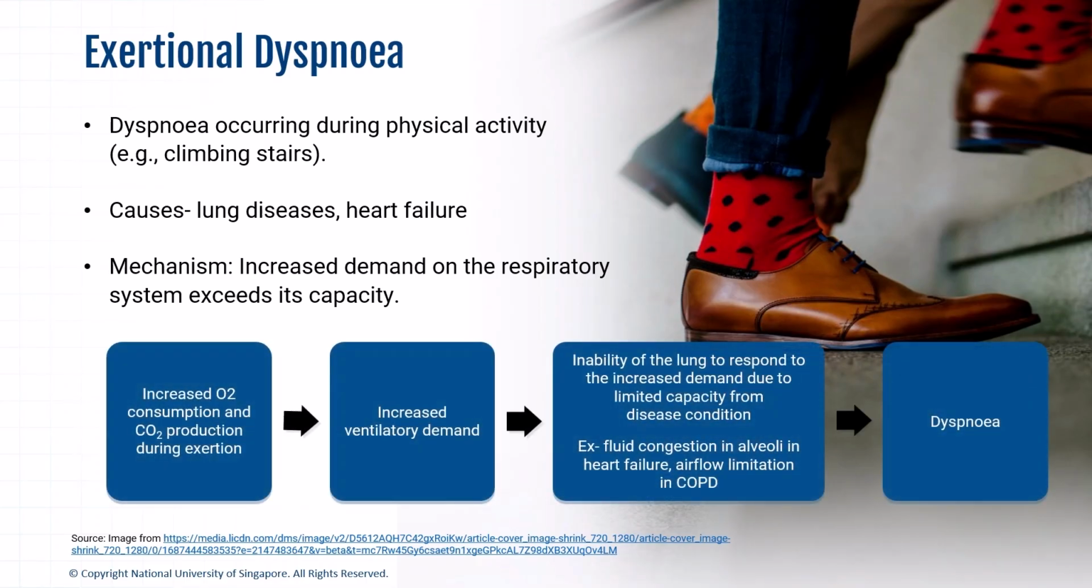A healthy cardiopulmonary system can meet this demand, but if disease affects the heart or lungs, the system cannot respond adequately. For example, in heart failure, there's fluid congestion in the lungs, and in COPD, there's airflow limitation. Both of these reduce the ability to meet increased ventilatory needs, resulting in dyspnea.